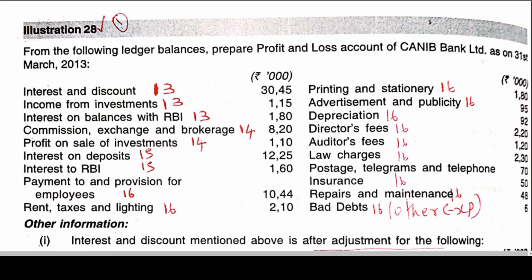Demand loans, overdraft, export loans, term loans, and then discount on advances, bills like discounting of a bill, etc. And the second basic income is income on investments. Income on investment is a very important thing. Income on investments can be like interest on bonds, or it can be a dividend also.